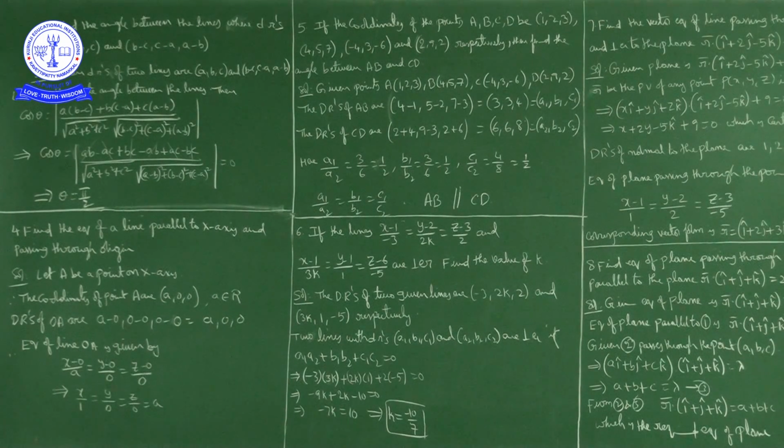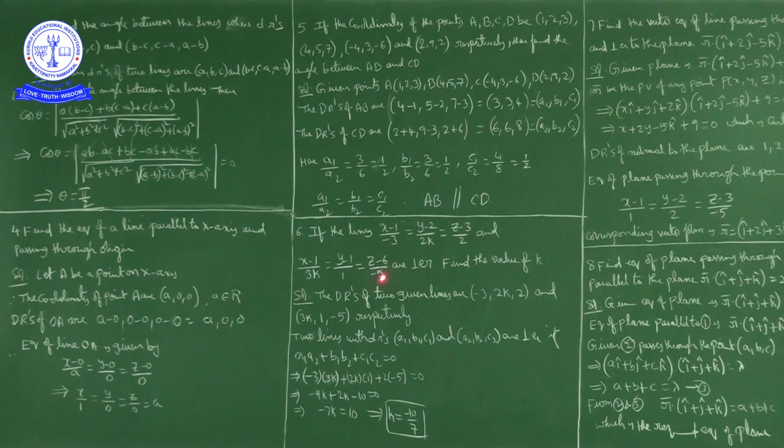So here, the first line is passing through the point (1, 2, 3), and the direction ratios of the first line are minus 3, 2k and 2. The second line is passing through the point (1, 1, 6), and the direction ratios of the second line are 3k, 1, minus 5.